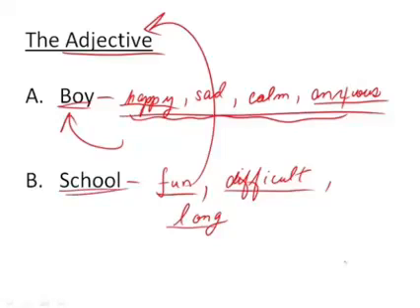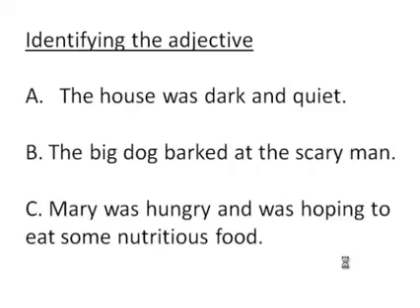Okay, so hopefully you got it now. You know that words that describe nouns are adjectives, because what I'm going to do is throw 3 sentences at you. Uh-oh. We have nouns, verbs, and adjectives. And we're looking for the adjective. It's always a good idea, though, to look for the noun, because we know that the adjective describes the noun.